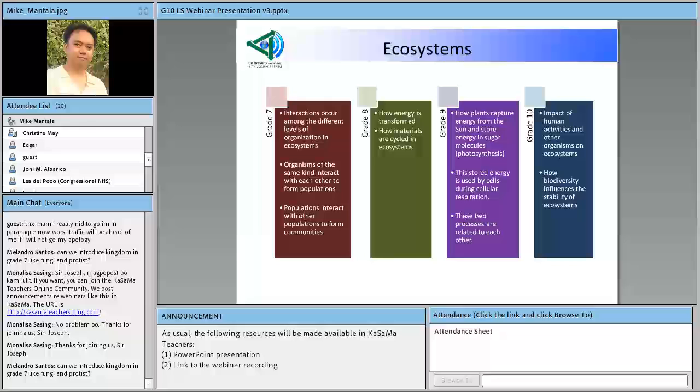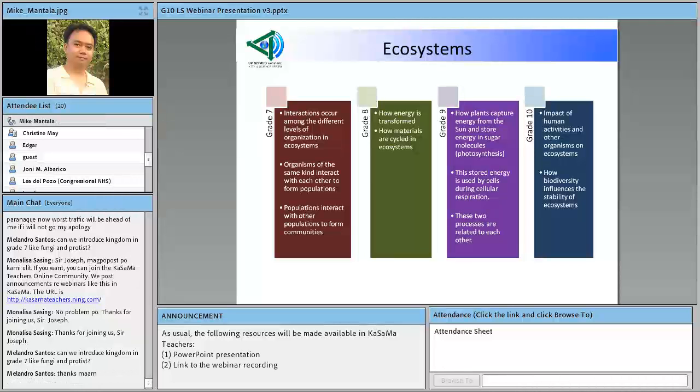That's why it's only in grade 8 that we introduce the term kingdom. But if your students would like to refer to them as the kingdom fungi, I don't think there's a problem with that. Is that okay, sir? Yes, thank you, Ma'am Dulce.